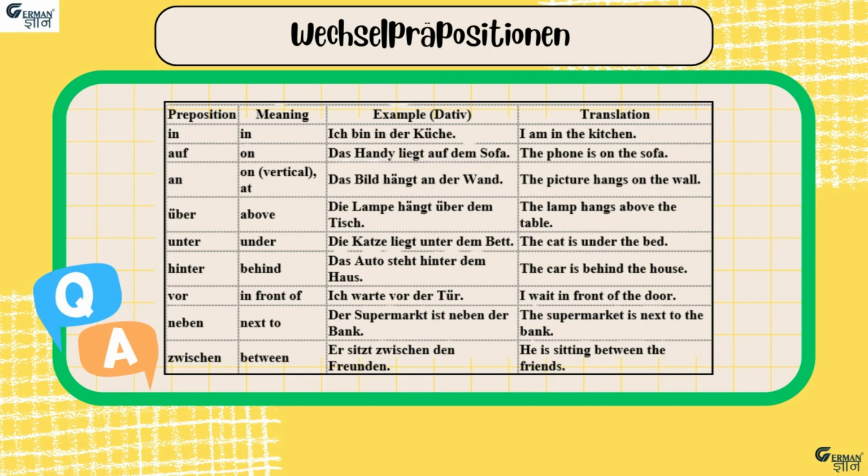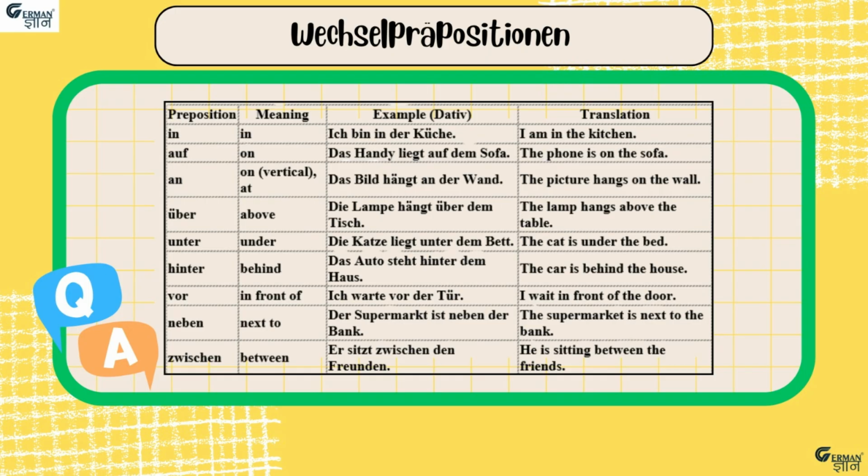For example, das Bild hängt an der Wand, meaning the picture hangs on the wall. Again, there is no motion, that's why der is from the dative feminine case. The fourth preposition is über, which means above. For example, die Lampe hängt über dem Tisch, meaning the lamp hangs above the table. Again, there is no motion, that's why we have used the dative case.